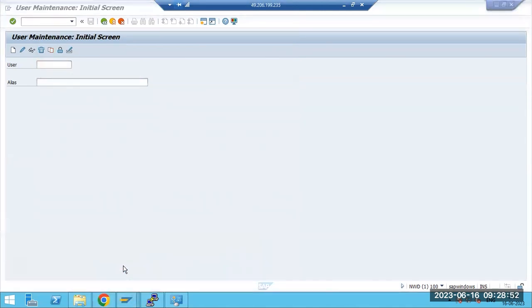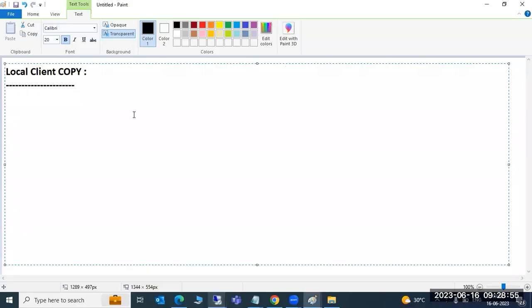In this case, I can perform the client copy. Client copy means copying the data from the 001 client to the 100 client within the system. Within Hyderabad, I can copy the data from LB Nagar to some other location, within the city only. That is called local client copy, like copying data on your laptop from the download folder to documents.